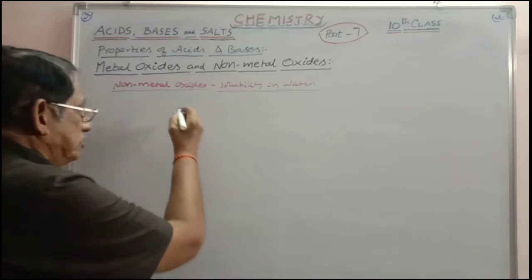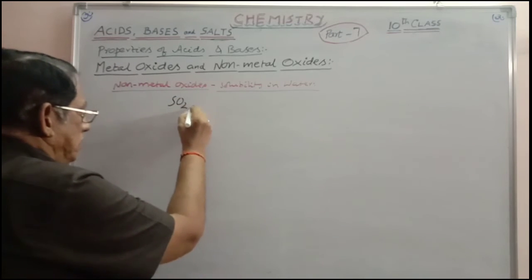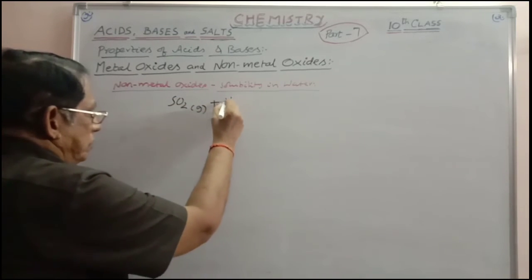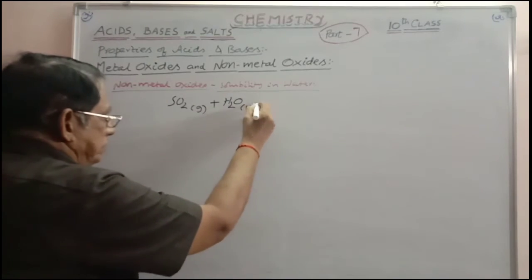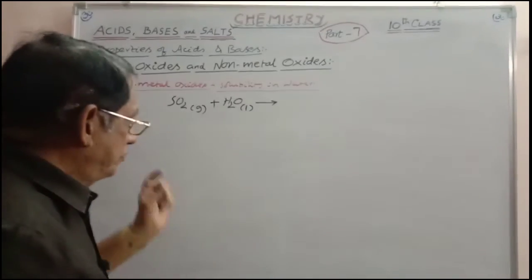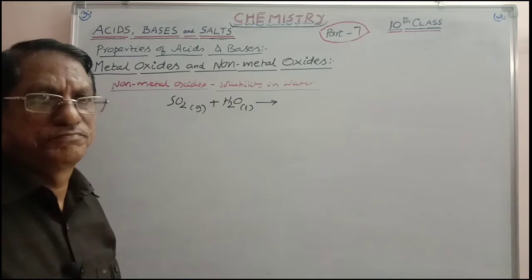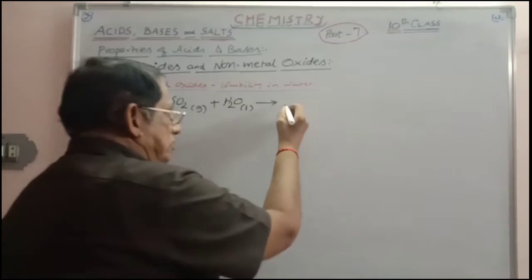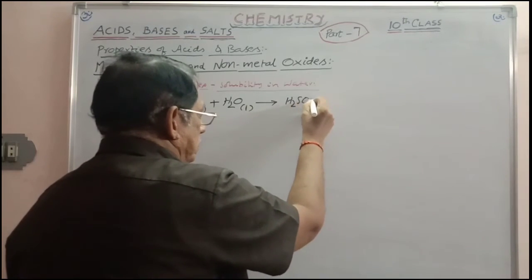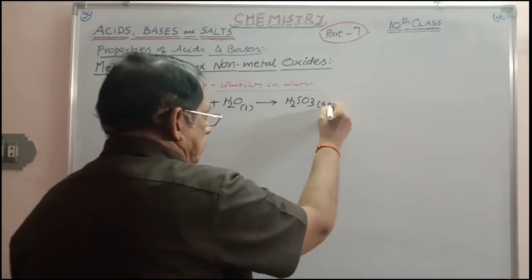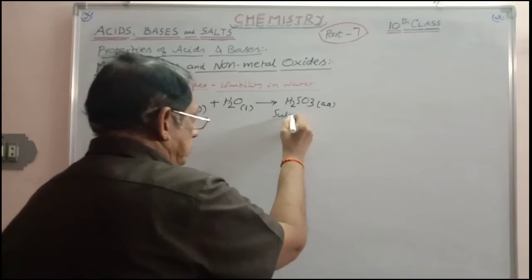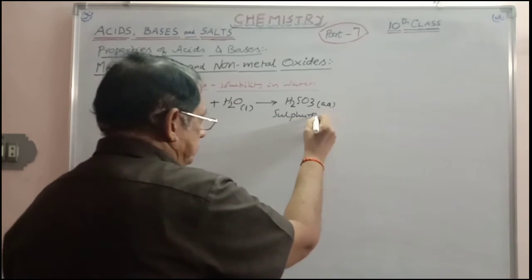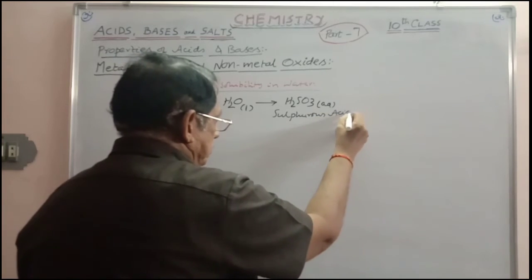You can take, for example, SO2 gas plus H2O liquid. SO2 dissolves in H2O, giving you H2SO3 in aqueous form. This is what you call sulfurous acid.